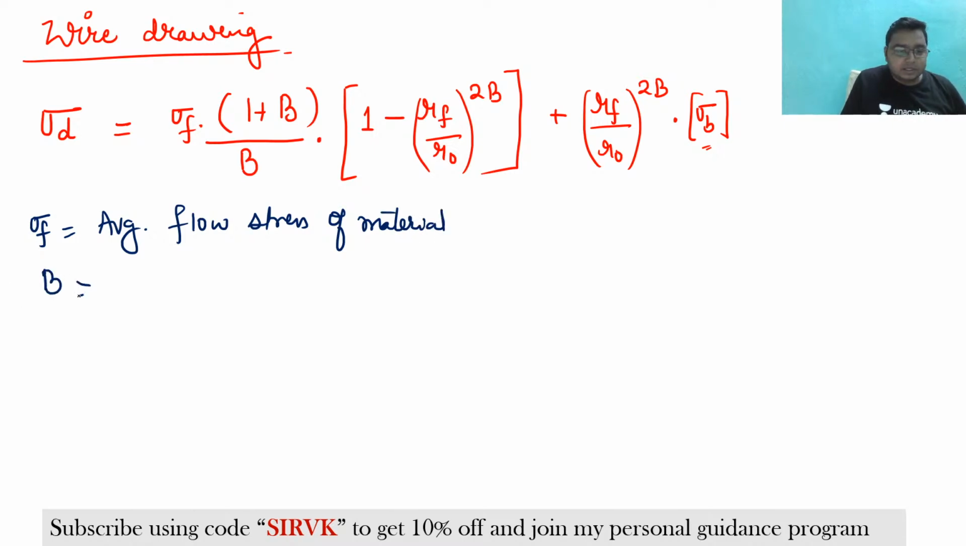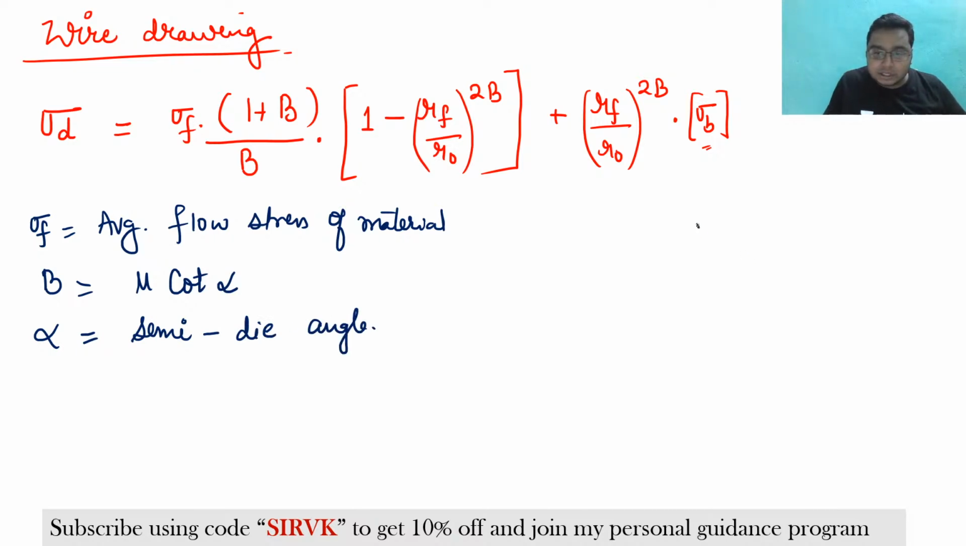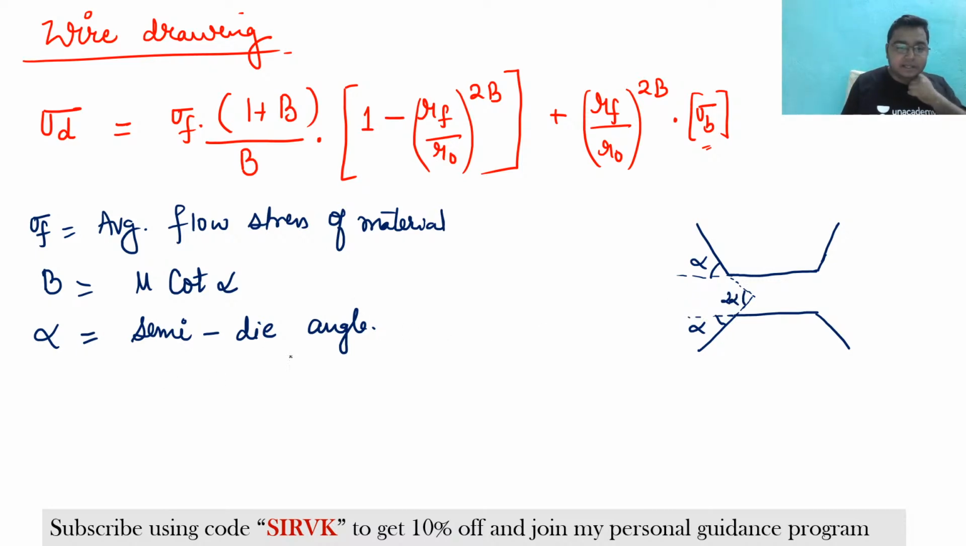What is B? B is mu cot alpha. And what is alpha? Basically, alpha is the semi-die angle. If you remember, this is the die. If this is the die, this angle is alpha, and this whole angle is 2 alpha. Clear? So alpha is the semi-die angle.